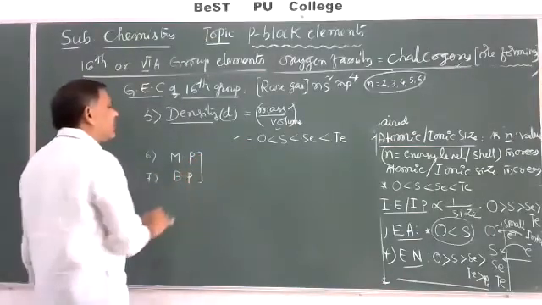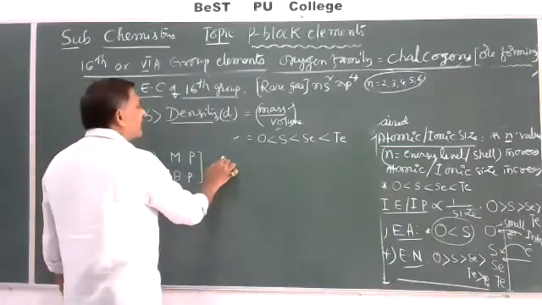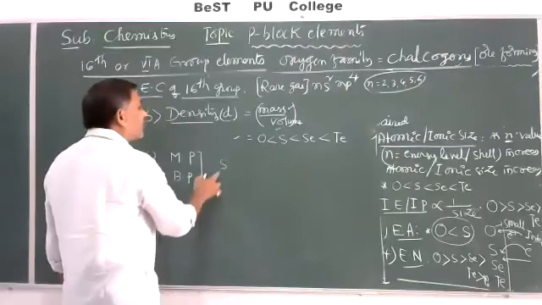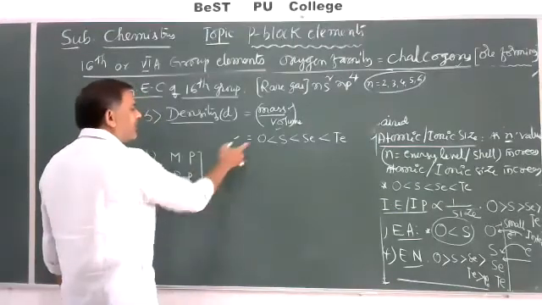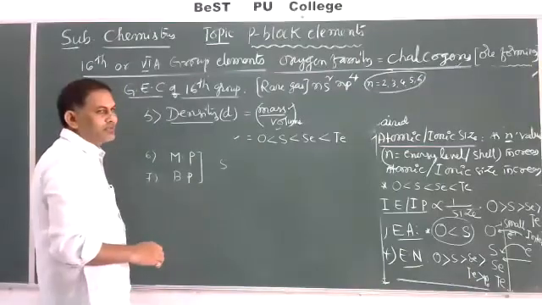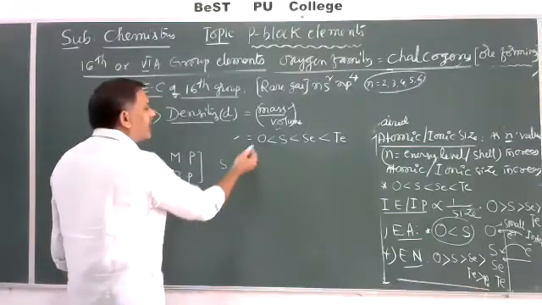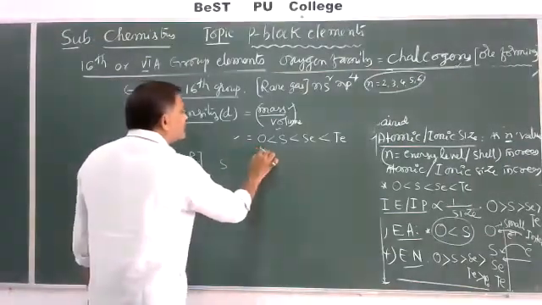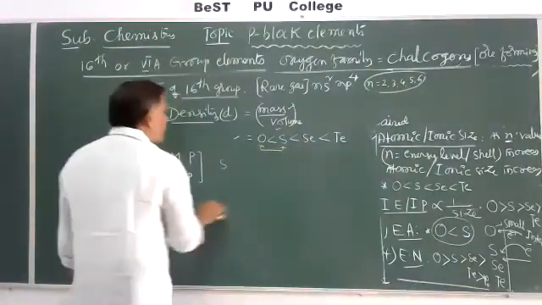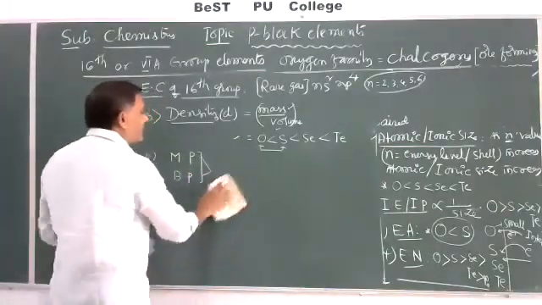Generally, sulfur has higher melting and boiling points compared to oxygen. There is a large difference between the melting and boiling points of these 16th group elements.